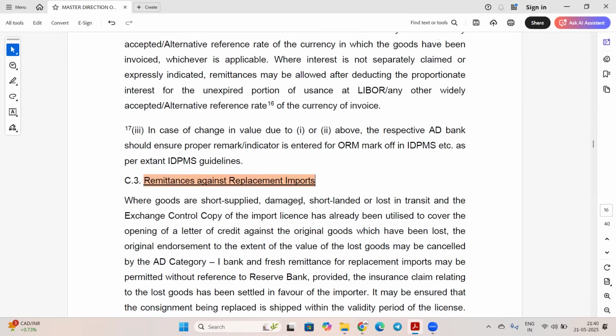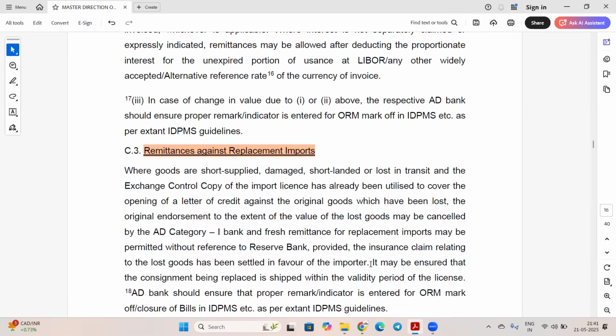Where goods are short supplied, damaged, short landed, or lost in transit, and the exchange control copy of import license has already been utilized to cover the opening of a letter of credit against the original goods which have been lost, the original endorsement to the extent of the value of lost goods may be cancelled by the AD Category 1 bank, and fresh remittance for replacement import may be permitted without reference to Reserve Bank, provided the insurance claim relating to the lost goods has been settled in favor of the importer. It may be ensured that the consignment being replaced is shipped within the valid period of the license.